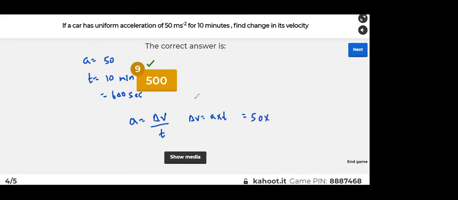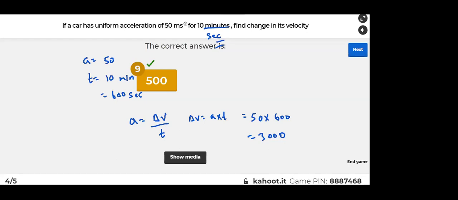So the answer is wrong. As simple as that. So it is 3000. The answer here is wrong. Don't you think the answer is wrong, sir? Sir, if it were 10 seconds, then it would be 500. Exactly. But this is 10 minutes. It should be in seconds. So these 9 people are wrong.